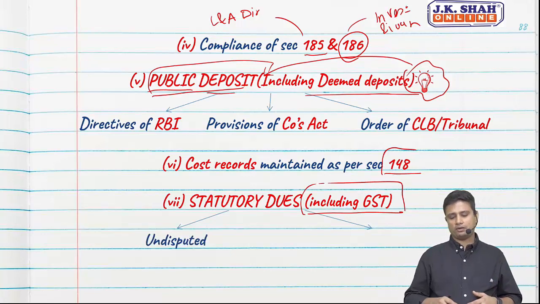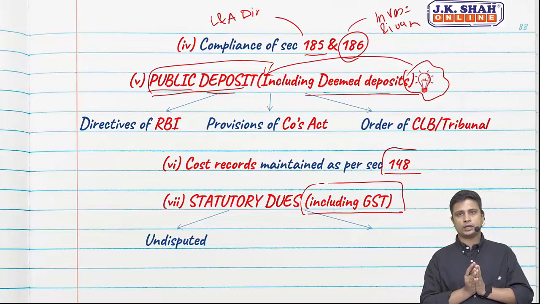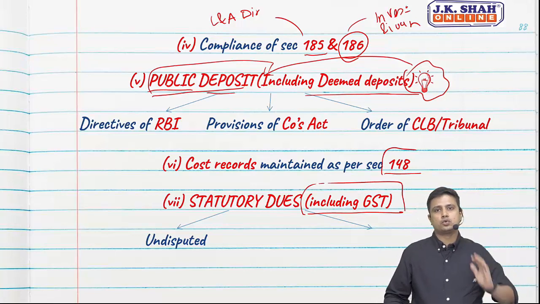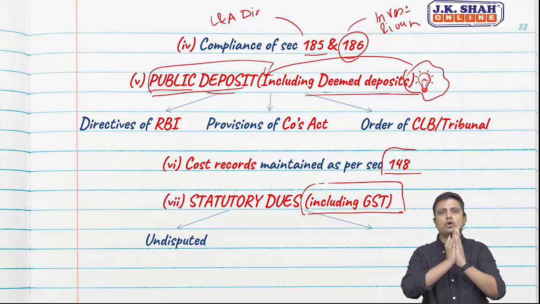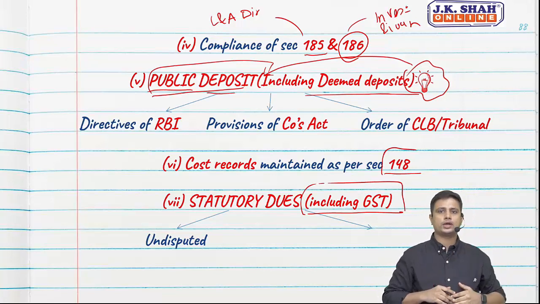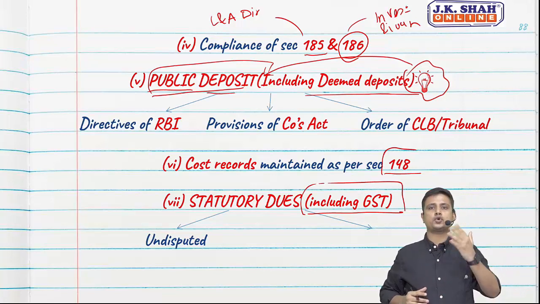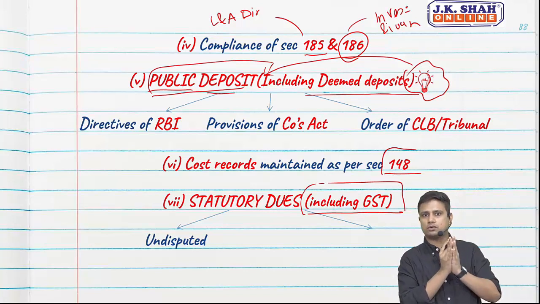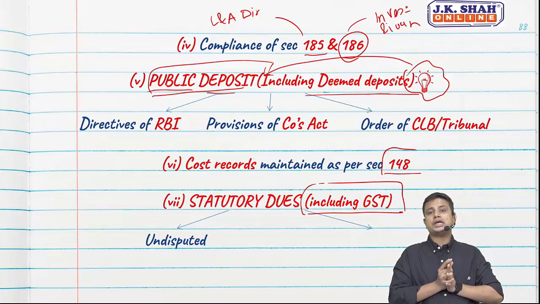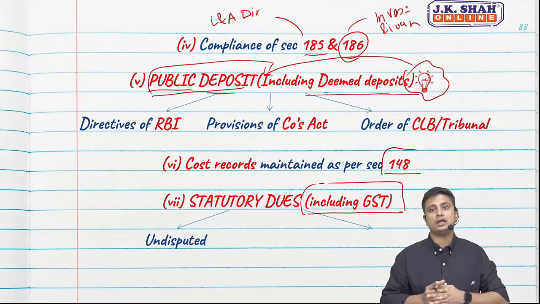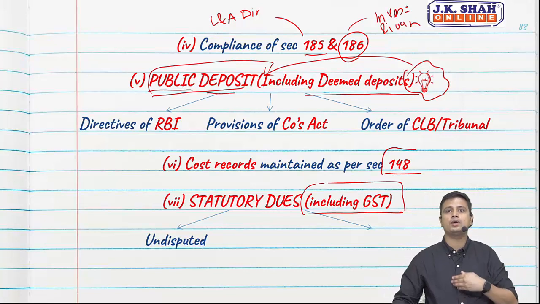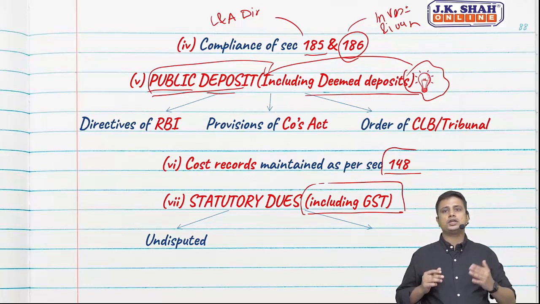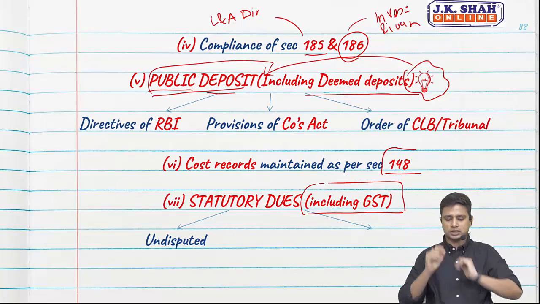Firstly, we need to verify whether it is disputed or undisputed. So for, let's say, the income tax department tells us your tax liability is 2 crores and we agree. There is no dispute between us and the income tax authorities. We are supposed to pay that. We agree that yes, that is our liability. So that is undisputed. But now say we do not agree, we disagree. We will appeal against your order. So that means we are in dispute. So in case of statutory dues, we need to verify whether it is disputed or whether it is undisputed.